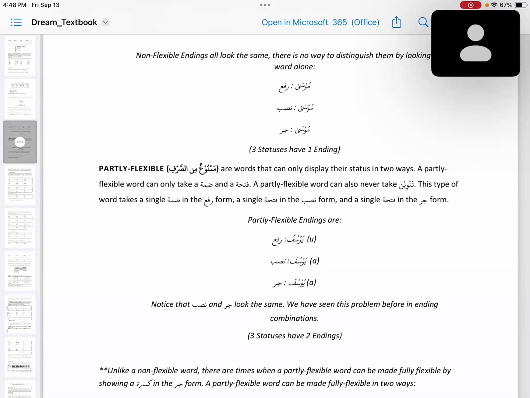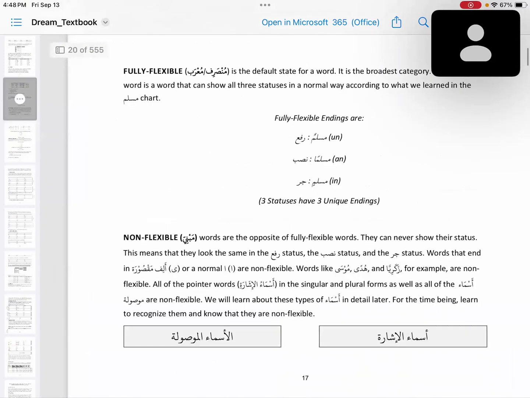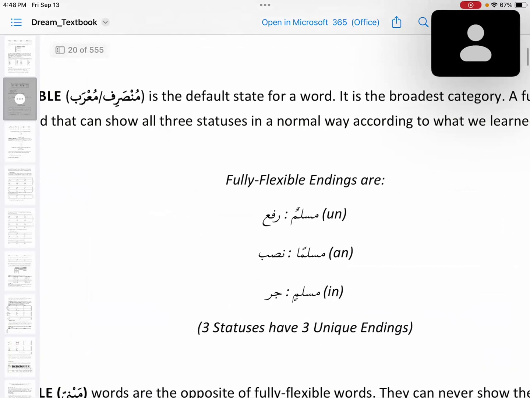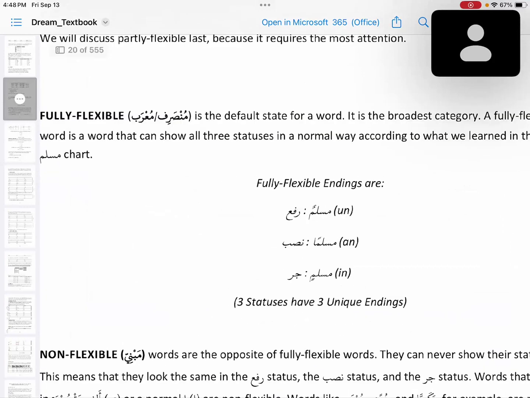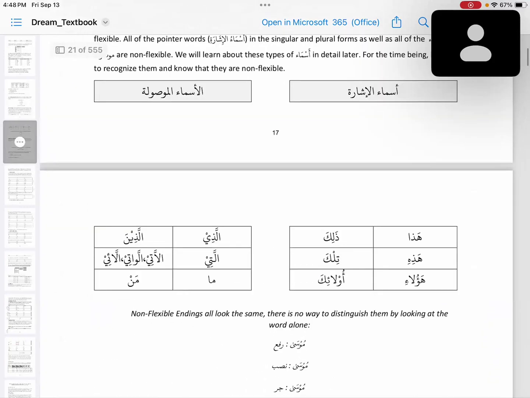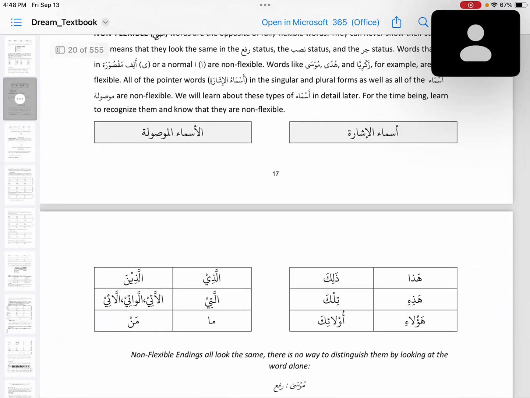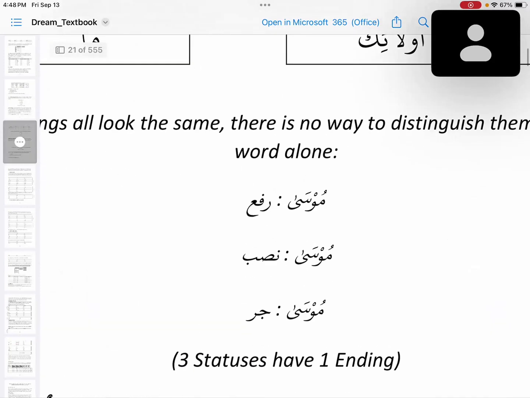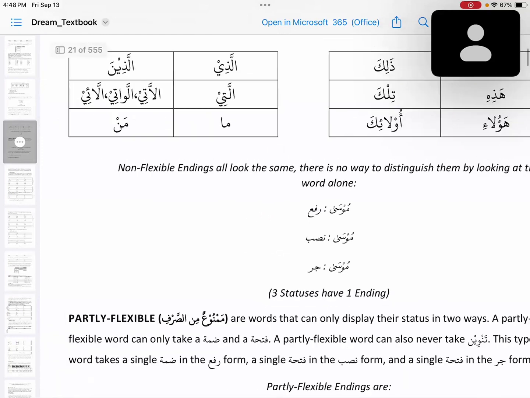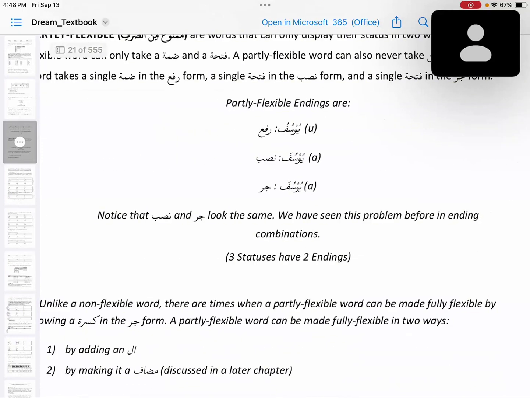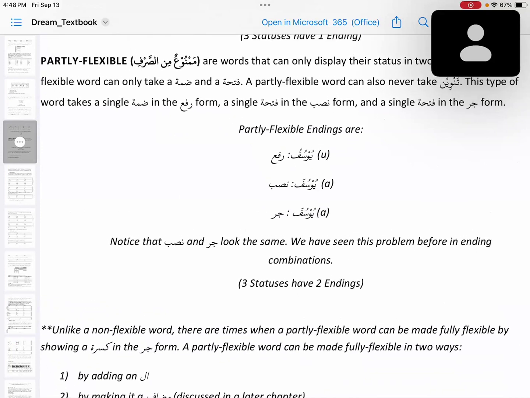So what's the difference? Here we have Muslimun, Musliman, Muslimin. Here we have words that are completely identical in all three, rafa, nasab, jar: Musa, Musa, Musa. And here in the partly flexible, tanween is gone.